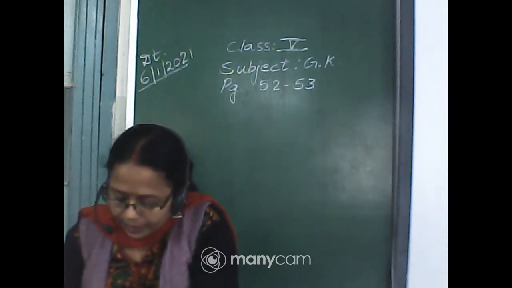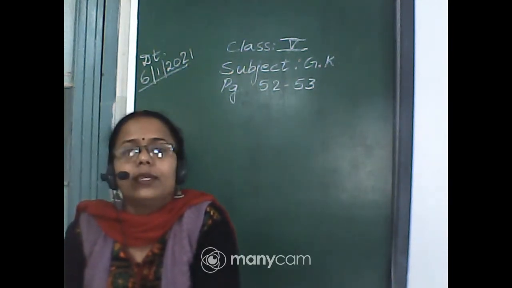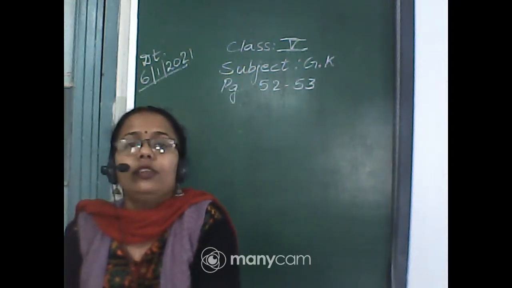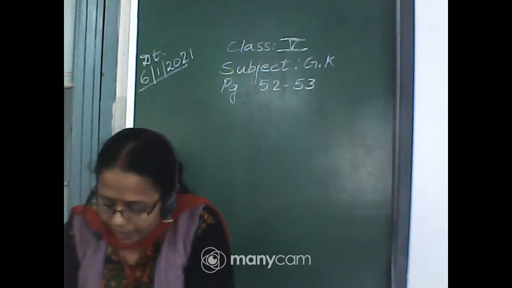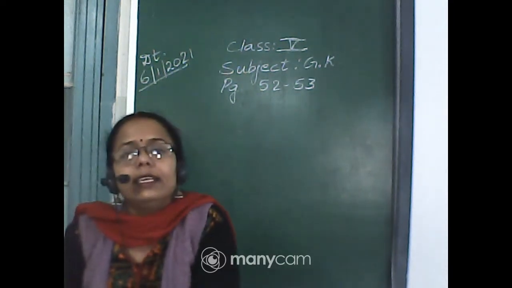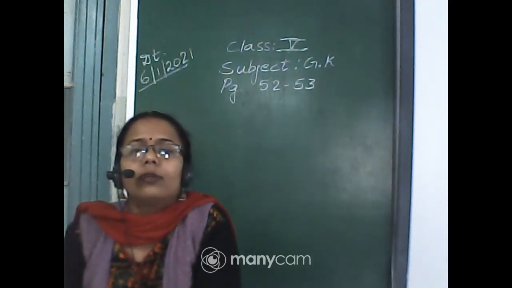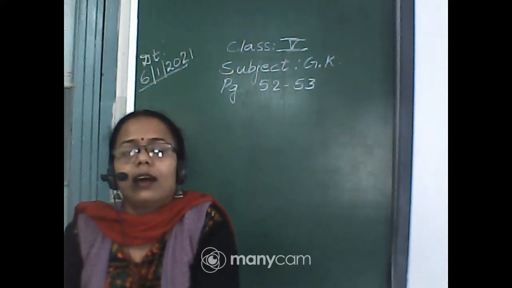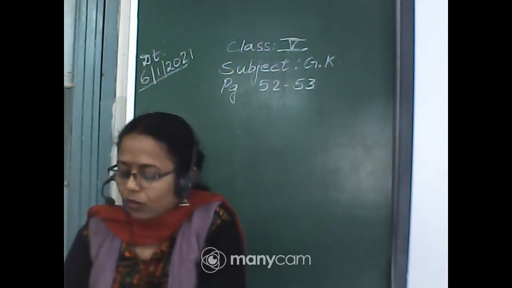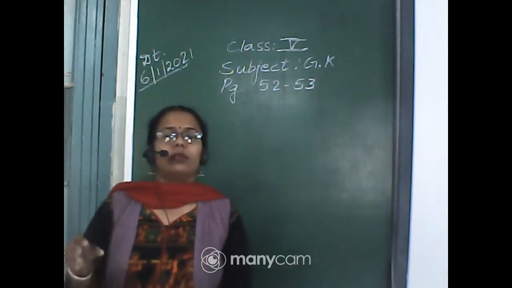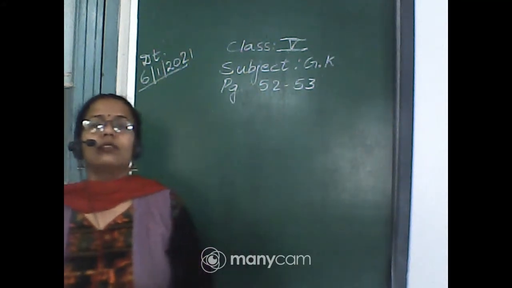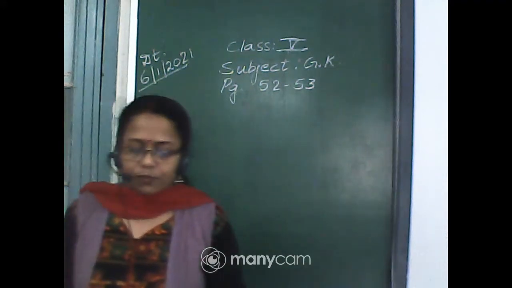And DD is data deficient. That means some data still needs to be collected regarding these species. And NE is not evaluated, that means research has not been done on these species to see whether they are going to exist or not. So these are some of the categories.